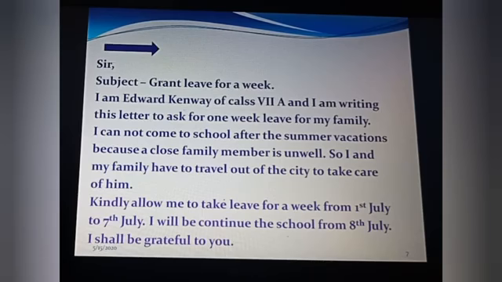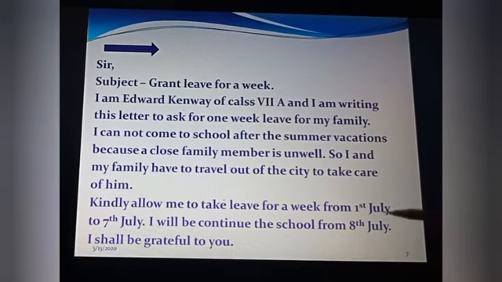Then our body part is going to start. I am Edward Canby of class 7th A, and I am writing this letter to ask for one week's leave for my family. I cannot come to school after the summer vacations because a close family member is unwell, so I and my family have to travel out of the city to take care of him. Then the conclusion we are putting over here. In the starting two lines we have given our intro. Then in the next one we have given our main detail, why, what do we want. Then in the last one we have given the conclusion.